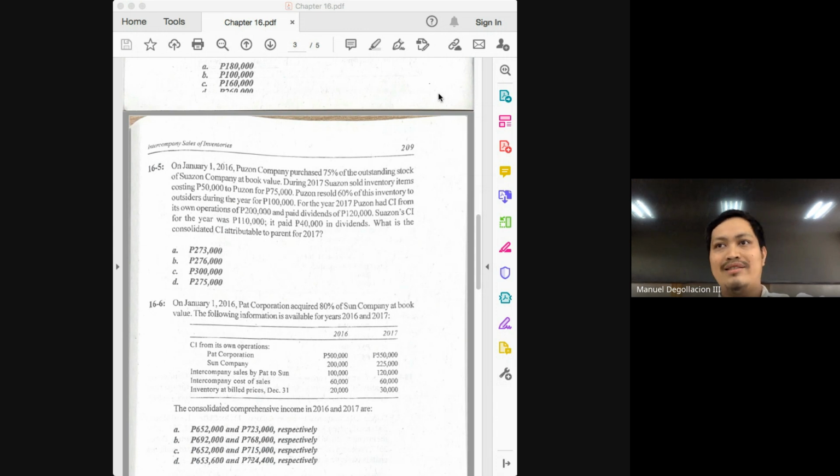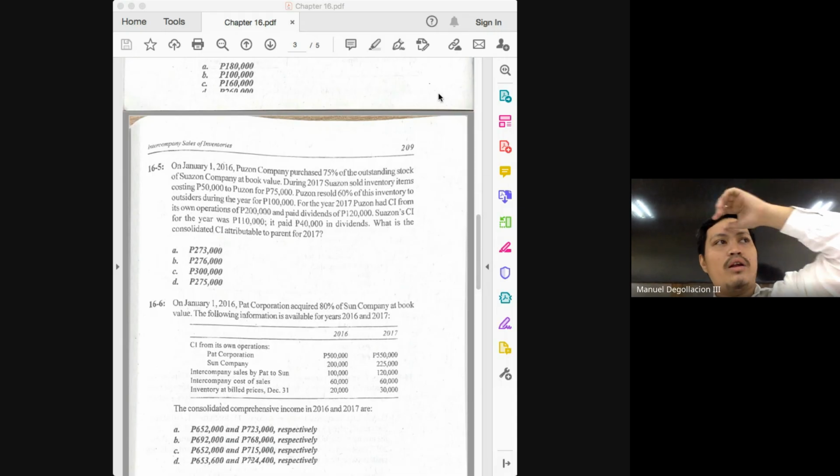Multiply it with the adjusted income of the subsidiary in the amount of 100,000. How much will that give you? 25,000. You deduct that from the 300,000, and that will give you 275,000. And that's how you get the answer.